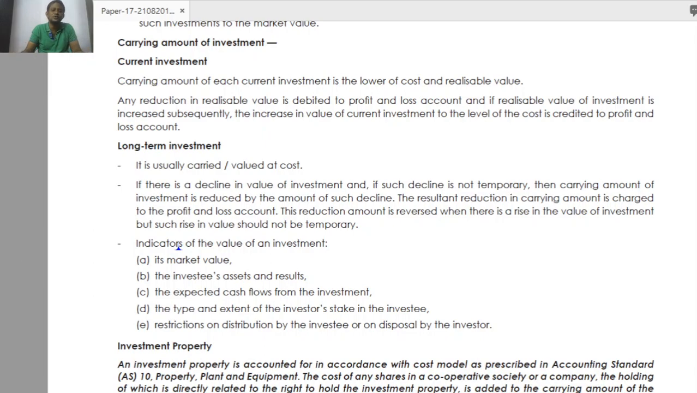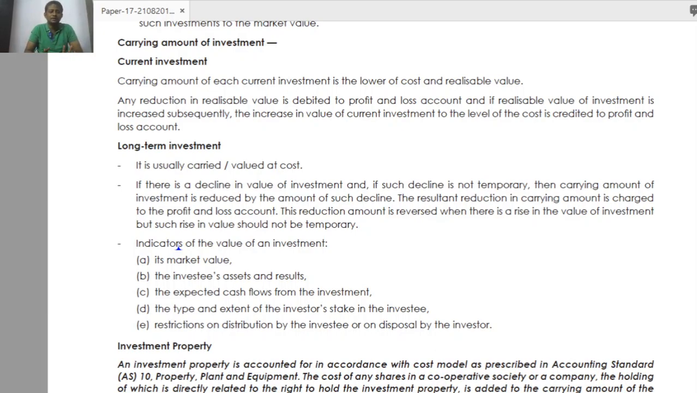So what should I do with that 500 rupees? Sir, the cost is 1000 rupees, but you are telling us to value it at 500 rupees carrying amount. What should I do with the difference of 500 rupees? Debit to P&L account. It is a loss. Debit to P&L account. That is what they are saying. Okay, similar to current investment only.